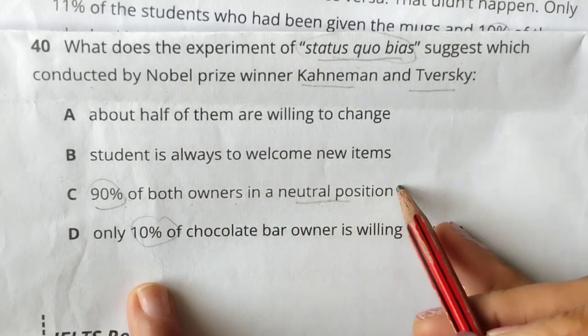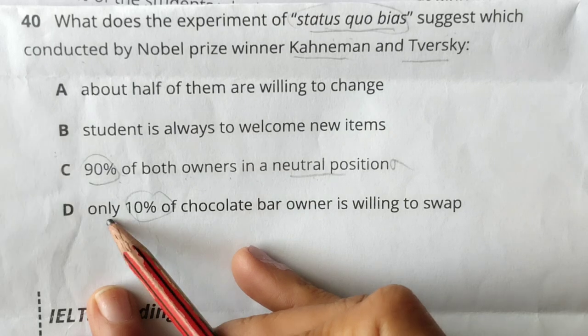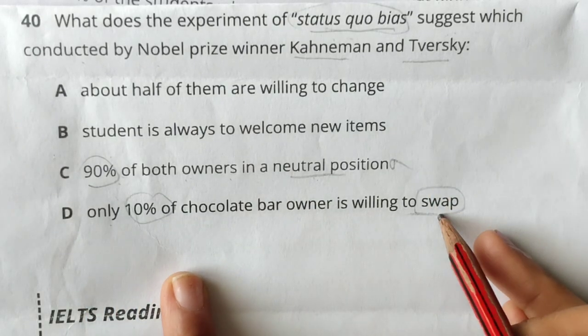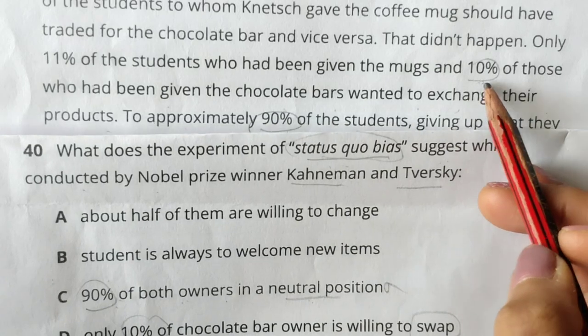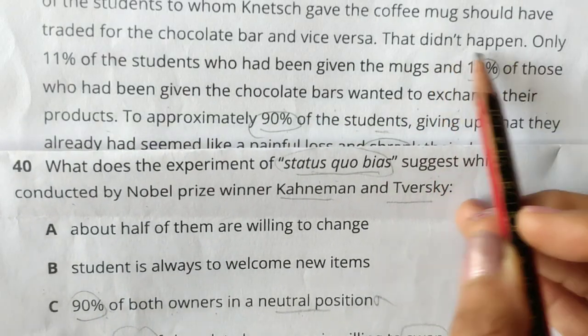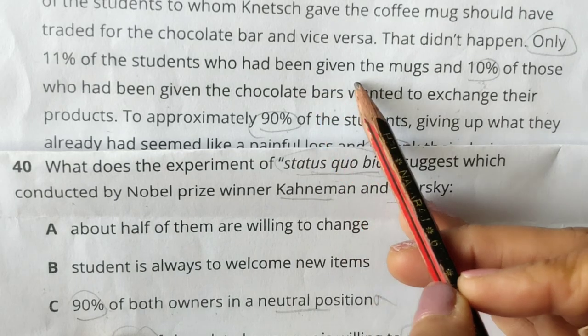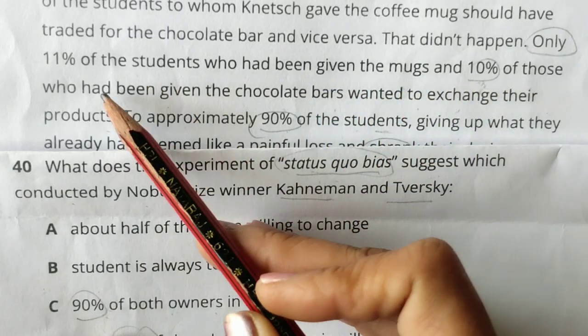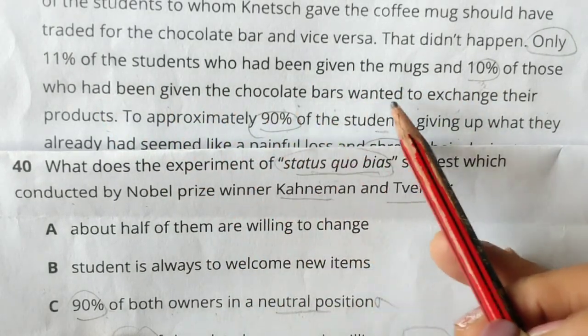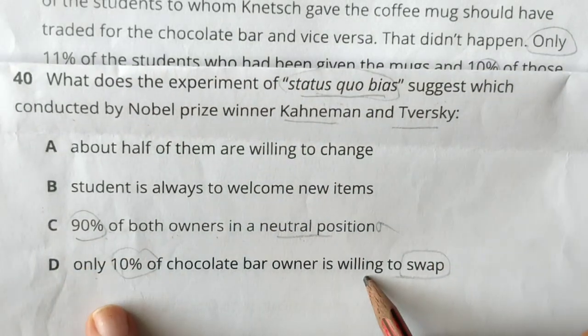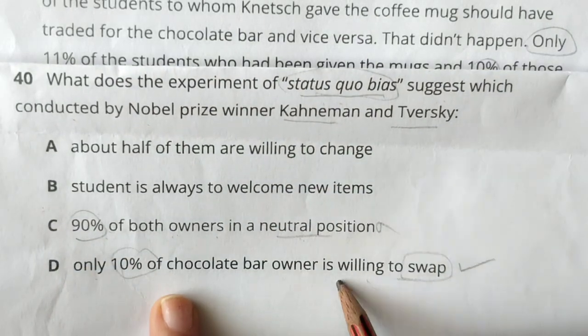Both owners in a neutral position. No, this is not matching. And only 10% of chocolate bar owners are willing to swap, meaning willing to exchange. So here it is given. Only one is also given. 11% of the students who had been given the mugs and 10% of those who had been given the chocolate bars wanted to exchange their product. So this is properly matching, so we will just select only this.